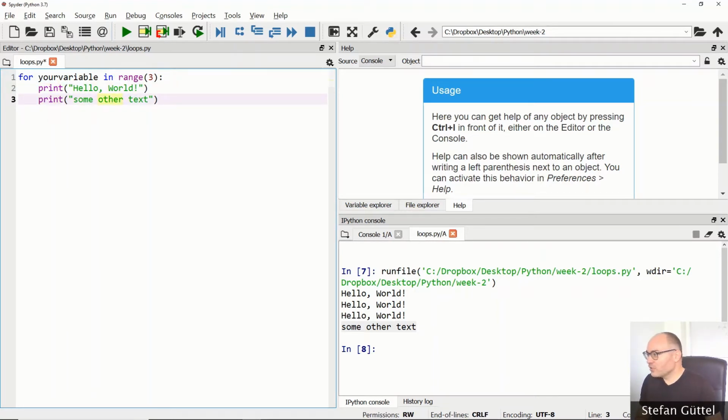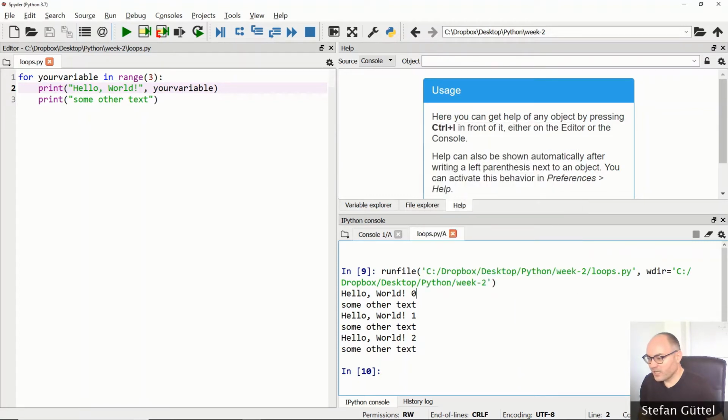Now, what is this variable name for? Well, it turns out that I can use this variable name in the loop. So let's just use it, and I'm gonna print it out. Okay, so it should now print hello world and then the name of the variable as we go through the for loop. And you see this here.